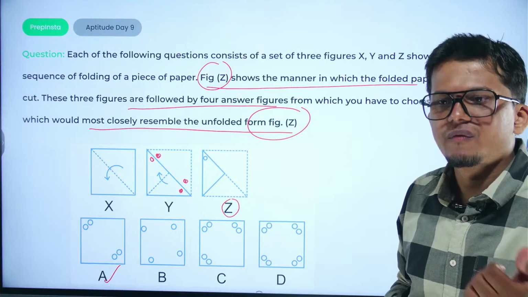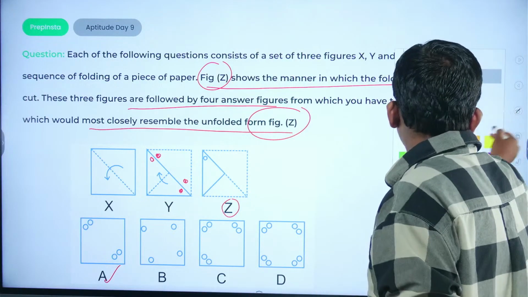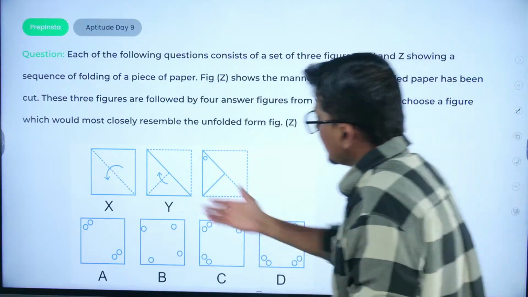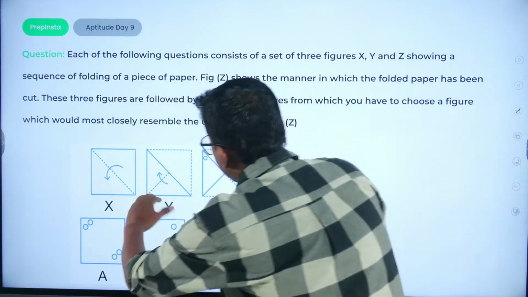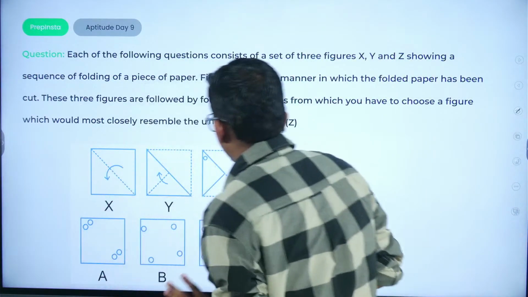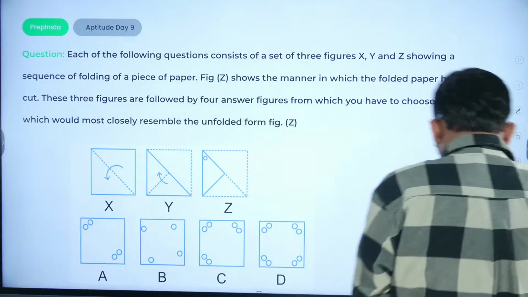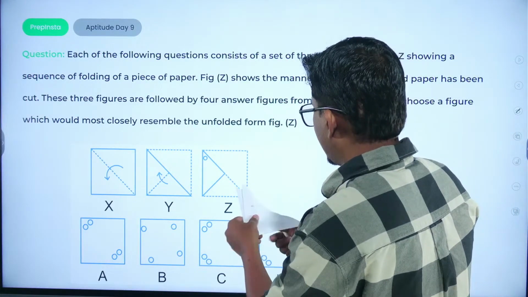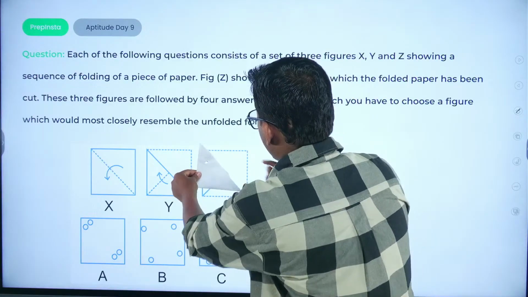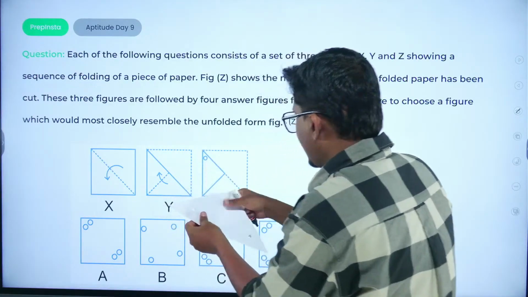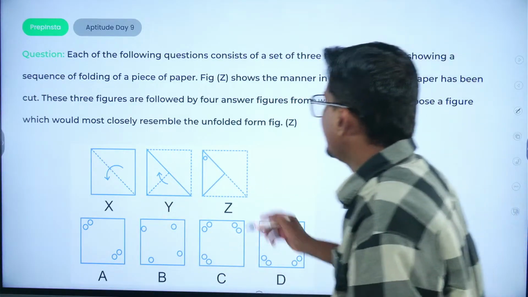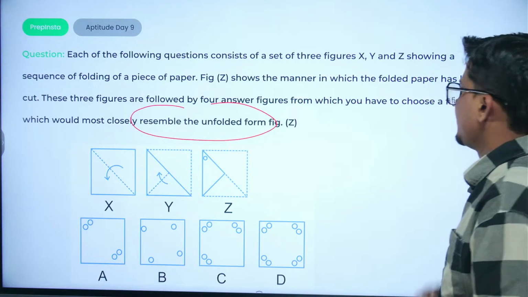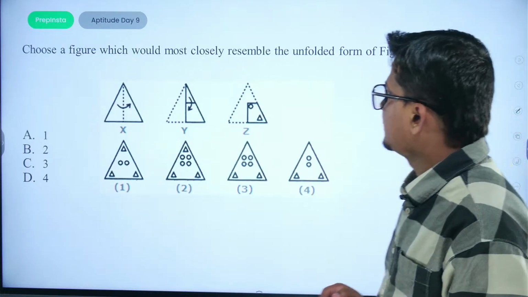Here there will be a fold in a certain way. We are given the patterns. First it would be folded along the diagonal, and second it would be folded around the diagonal as well. So at last we have this particular diagram left. Now when we unfold, you have to find which diagram will resemble the unfolded form. So next question to you.